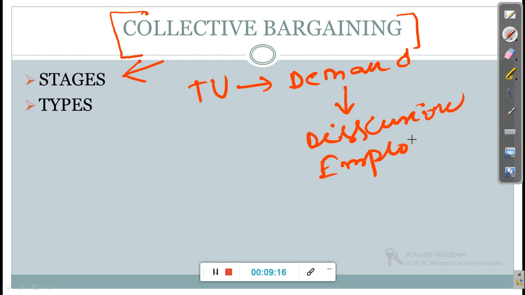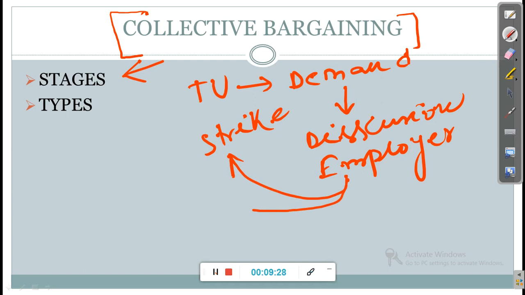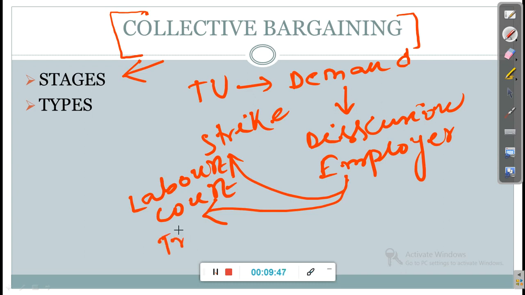And if the employer does not agree with these demands, then how they conduct a strike, or how they solve their problem through various legitimate authorities, like the labor court, tribunals or conciliation officers. So these you have to prepare.